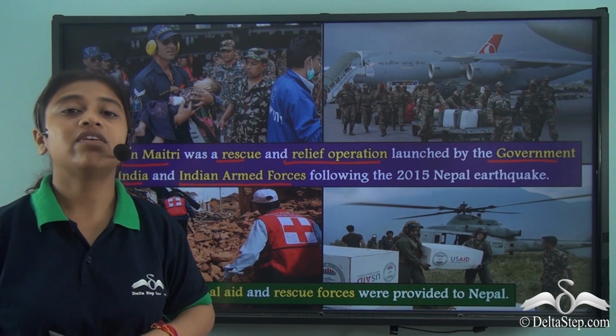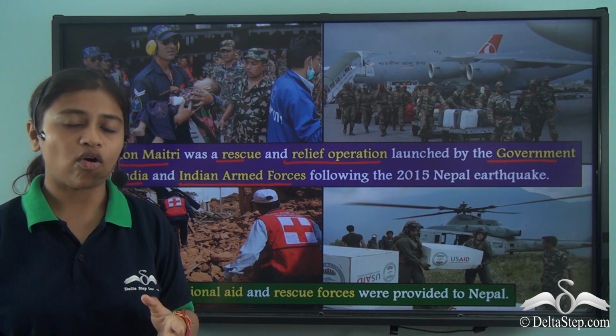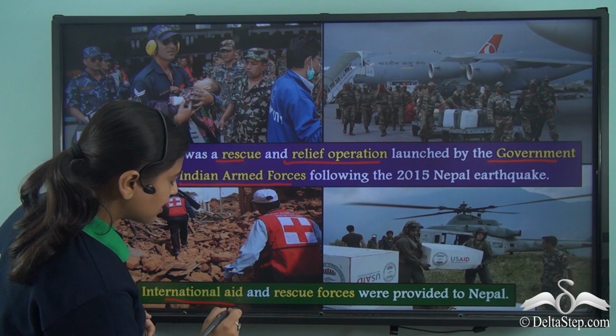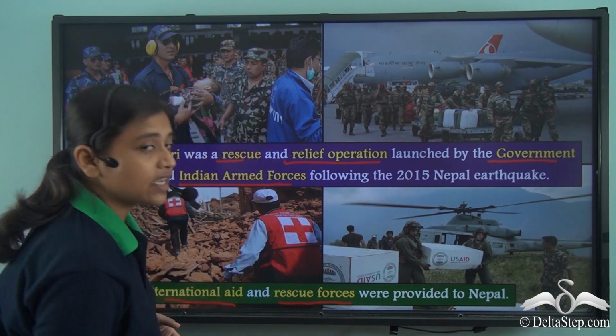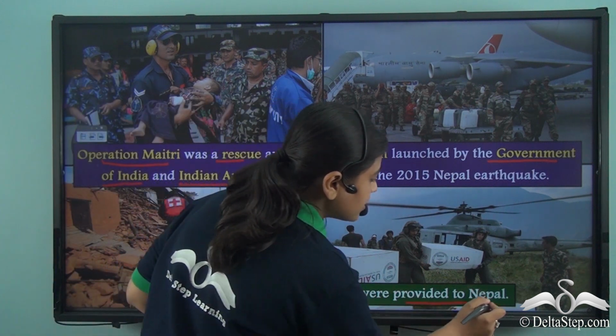Besides India, there were many other international help and support that came to take care of the damages that took place in Nepal. So, international aid and rescue forces, including the International Federation of Red Cross, were provided to Nepal.